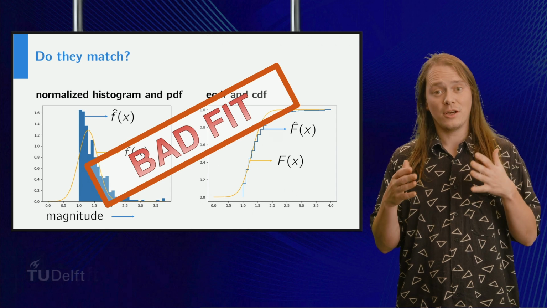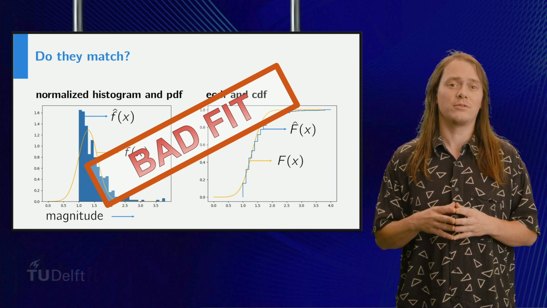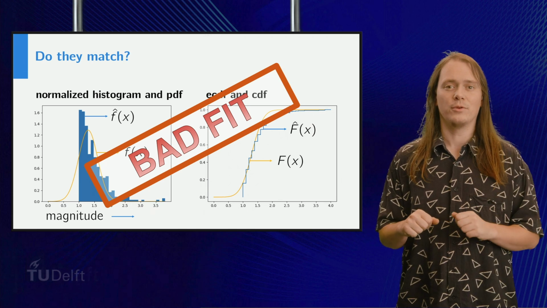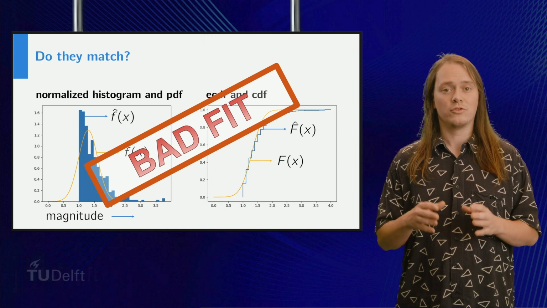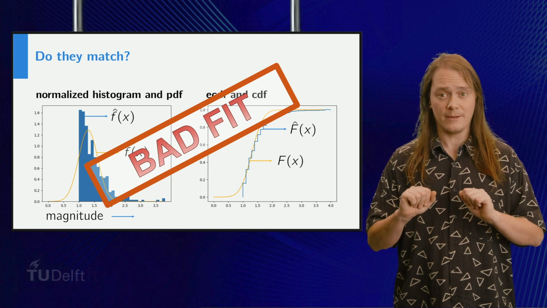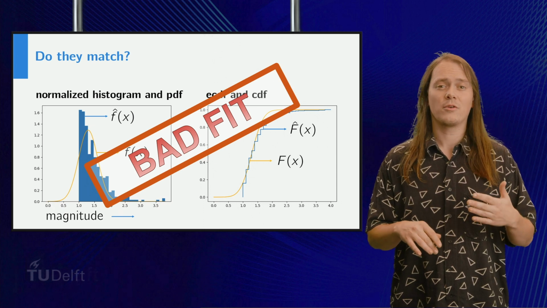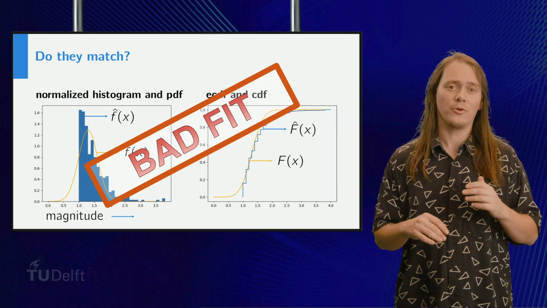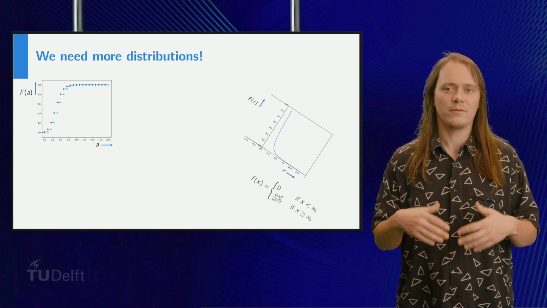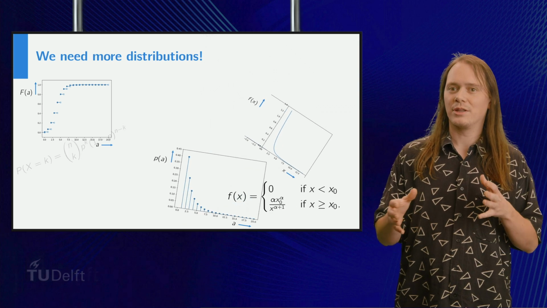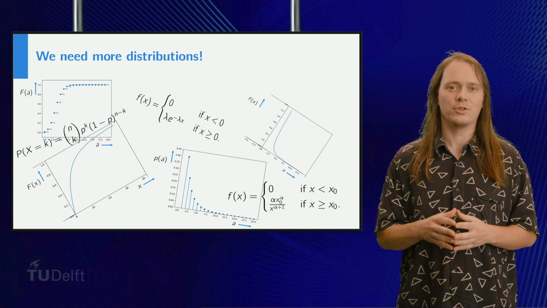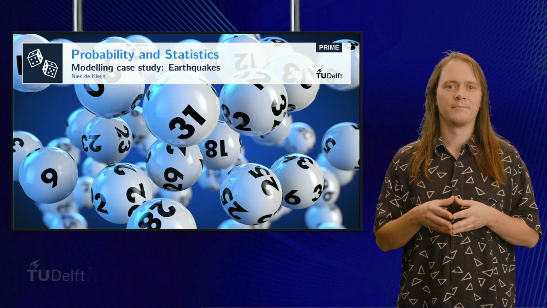Indeed, our method above does mimic how we determine parameters of a model distribution, but it was doomed from the start since the data clearly does not come from a normal distribution at all. To be clear, the problem is not our estimates of mu and sigma squared. Those are fine. The problem is that we started with the wrong kind of possible model distribution. So we will need a much larger repertoire of known distributions in order to accurately model data in practice. Luckily, we'll get to know many more distributions in the future.